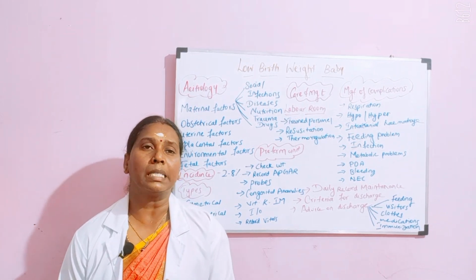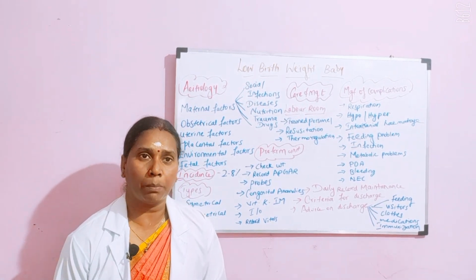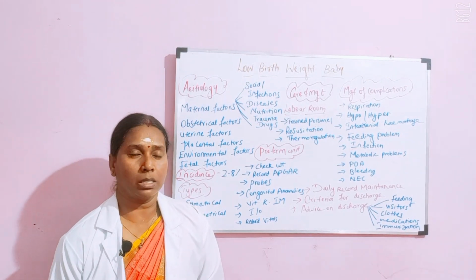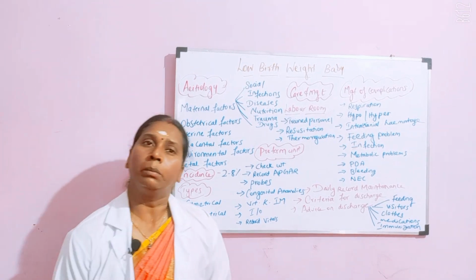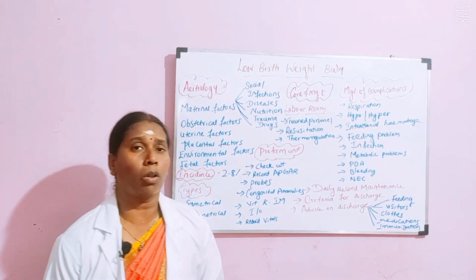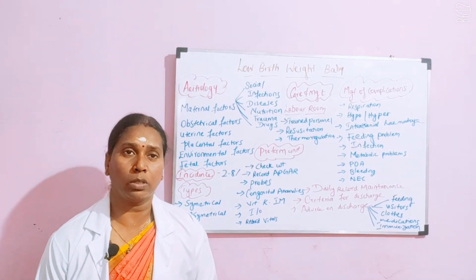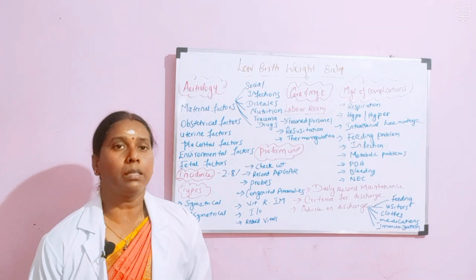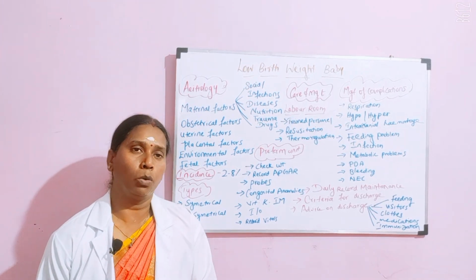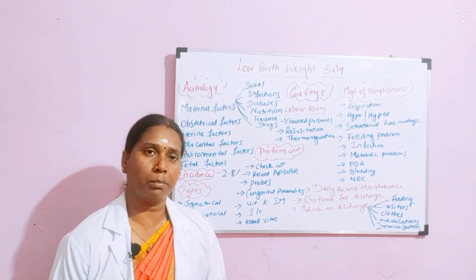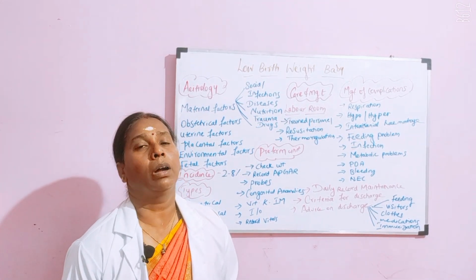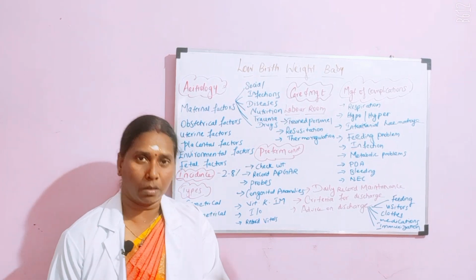Your pediatrician may prescribe these, and you can start and continue, as the baby is not normal like other babies. In case the baby has a normal weight, you need not worry about these supplements. As the baby has a low birth weight, you are supposed to provide multivitamin supplements, calcium and vitamin D according to your pediatrician's request.